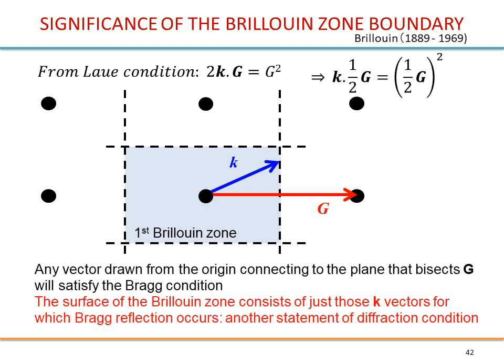Alright, so this is another statement of the diffraction condition. This is written here in red: the surface of the Brillouin zone consists of just those k vectors for which Bragg reflection occurs, which is another statement of the diffraction condition.